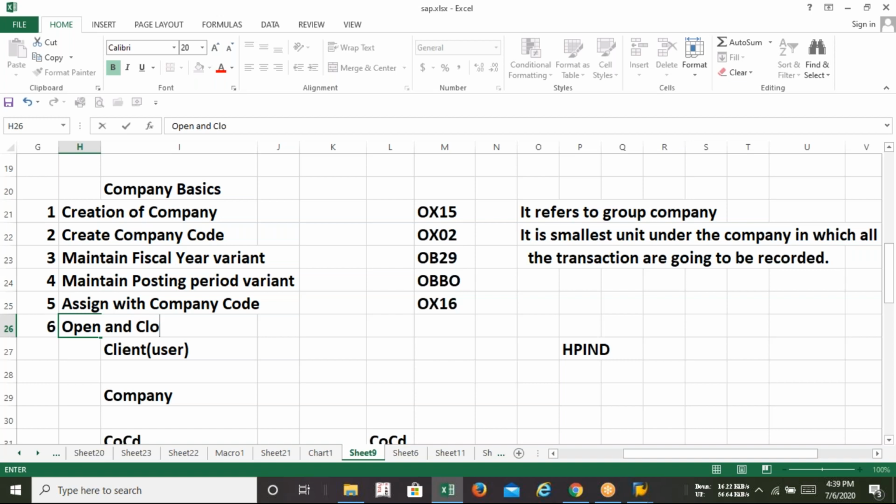Open and close posting period. The code is OB52. So after creation of the OBBO, you have to do this OB52.